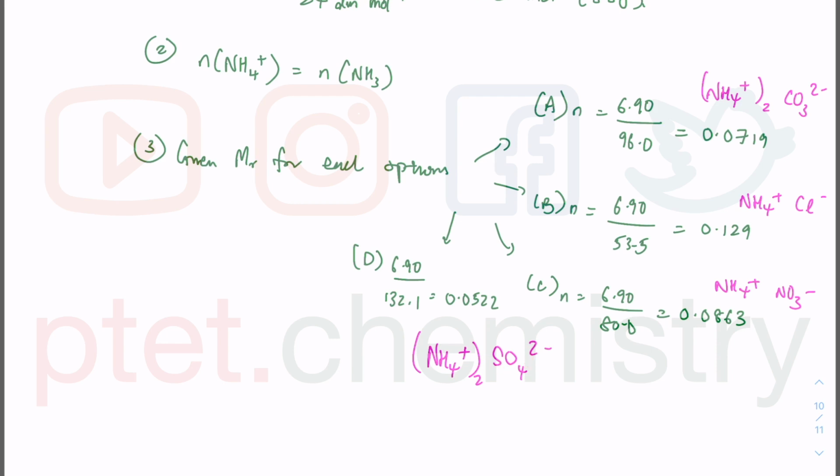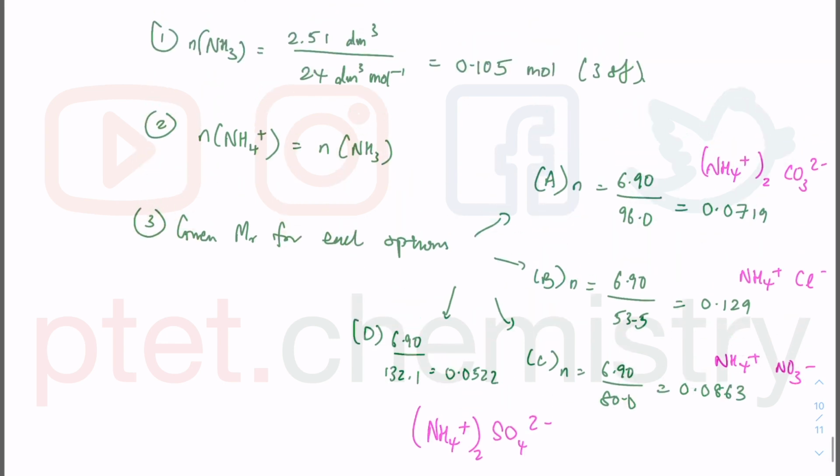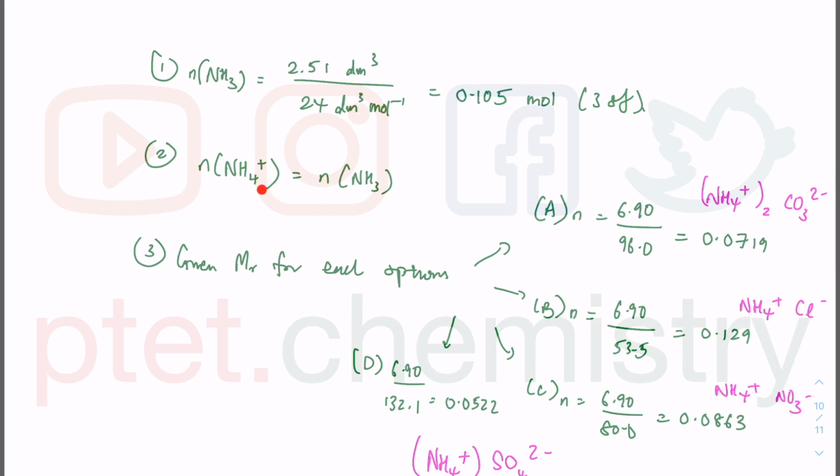So what can I say? Let's see, what can I say? I want to say that the mole of ammonia is equal to the mole of the ammonium. So this is 0.105. So none of these is 0.105.